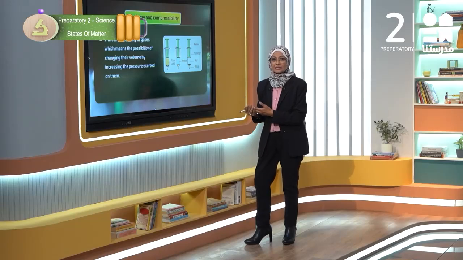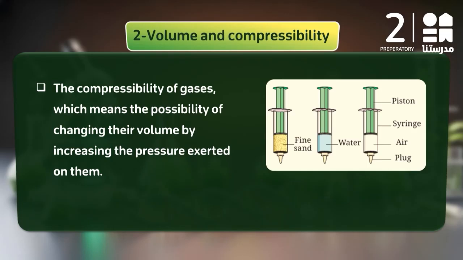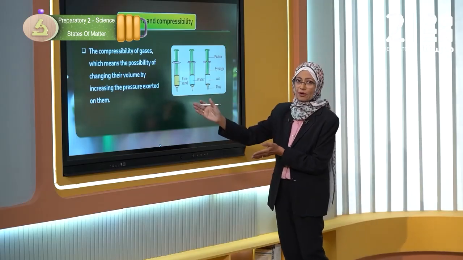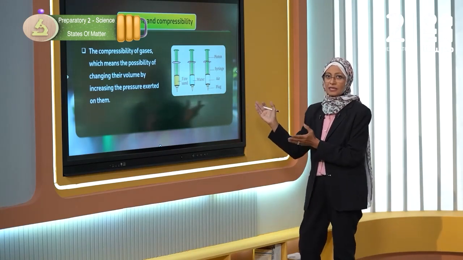Which one has a lot of space between the particles of the matter? The last one has a lot of space. When we compress the material, we decrease the space between the particles. So the sand cannot be compressed, the water cannot be compressed, but the air can.